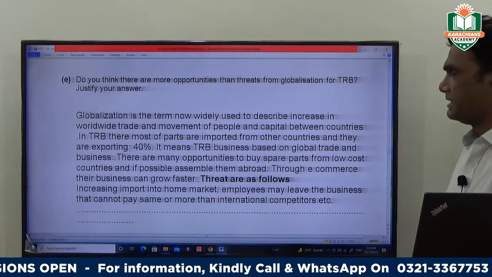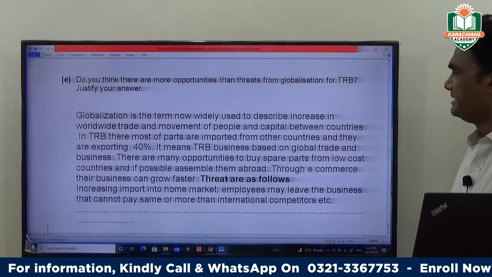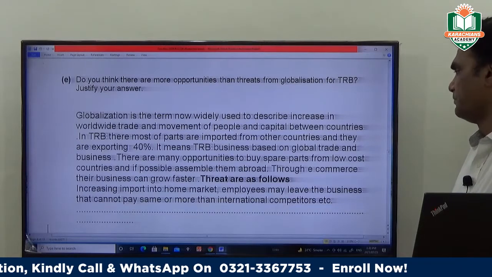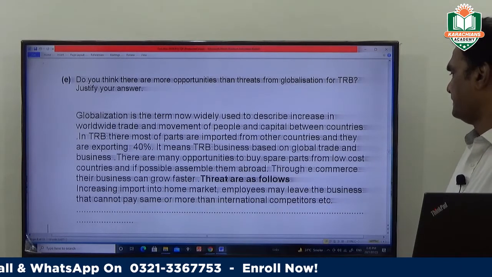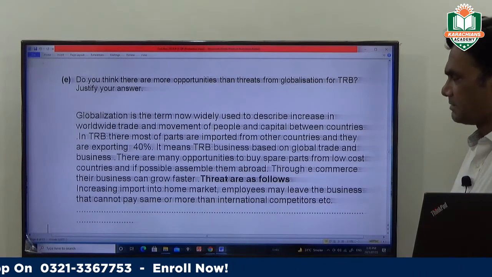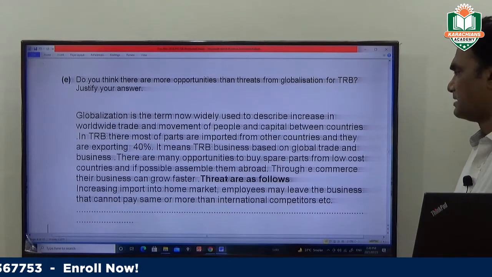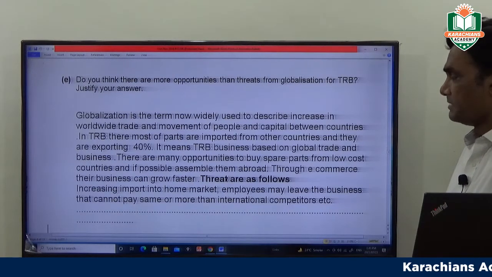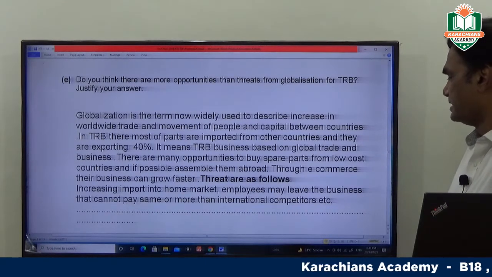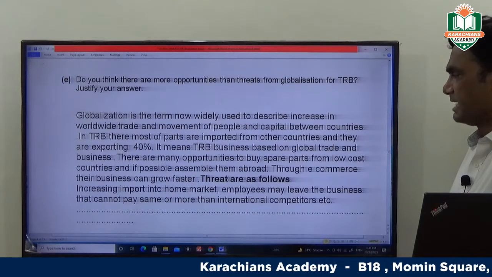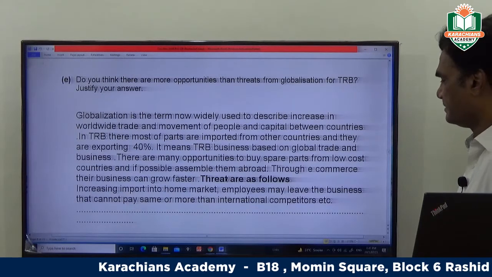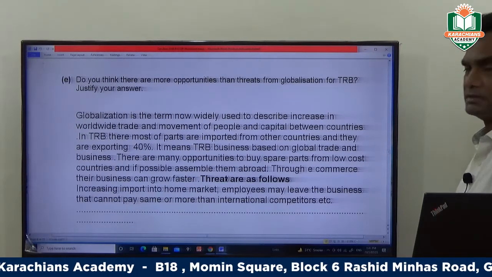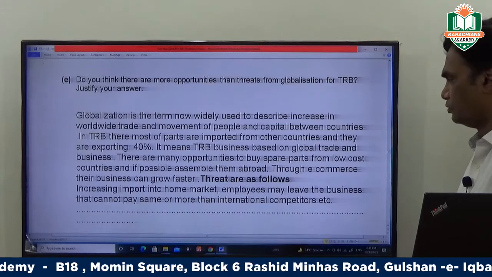Globalization is a term now widely used to describe the increase in worldwide trade and movement of people and capital between countries. In TRB, most of their parts are imported from other countries and they are exporting 40%. It means TRB's business is based on global trade. There are many opportunities to buy spare parts from low-cost countries and, if possible, assemble them abroad. Through e-commerce, their business can also grow.